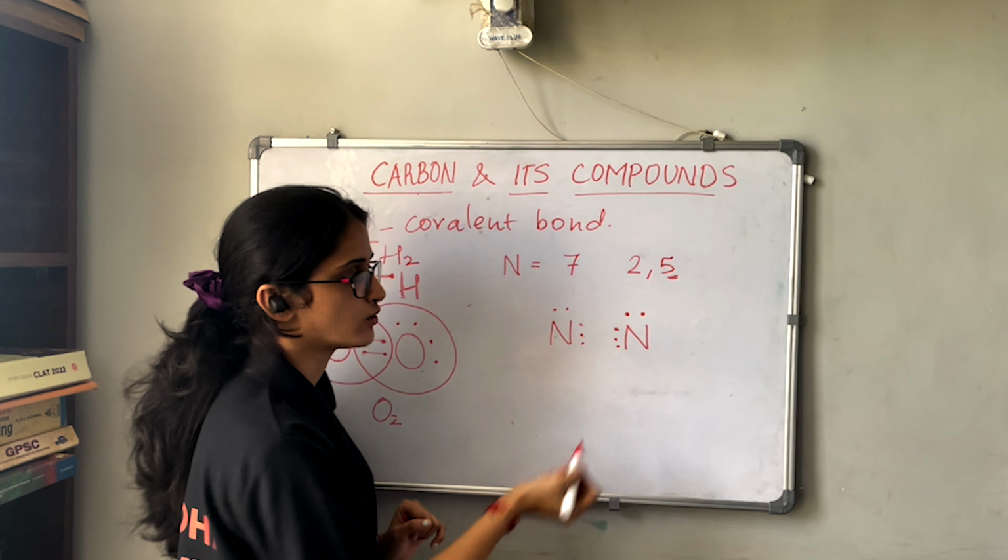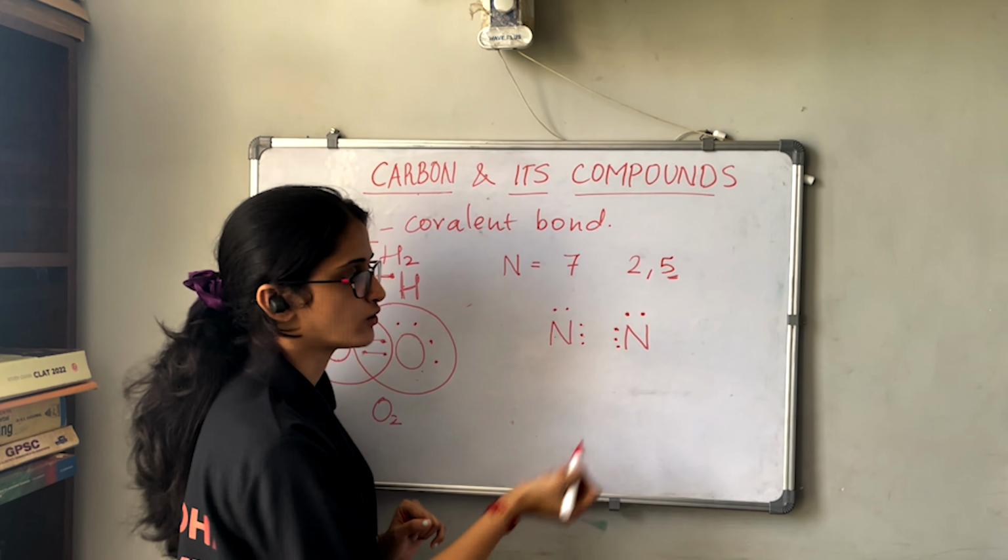So each carbon needs how many more electrons to complete the octet or to attain stability? It needs 1 electron, right? So we have to give 1 electron to each carbon to attain the stability. Now how to give that 1 electron to each carbon? Since we have 2 hydrogens here, and we are not having any hydrogen here, this electron we can take to share with this carbon.